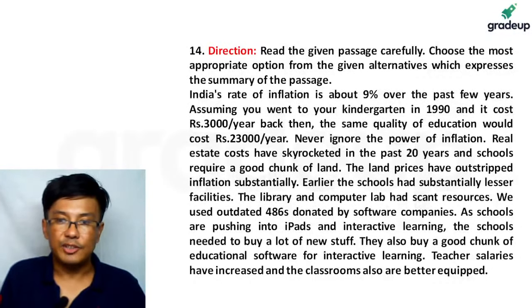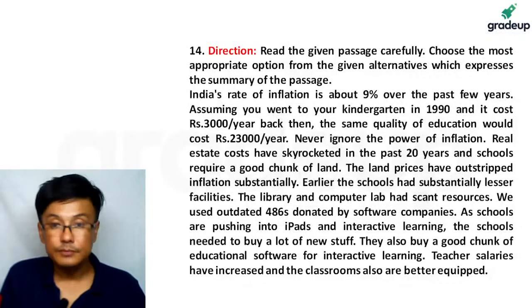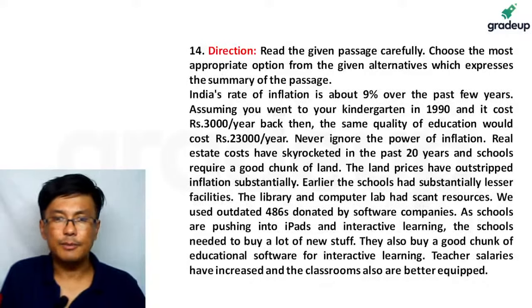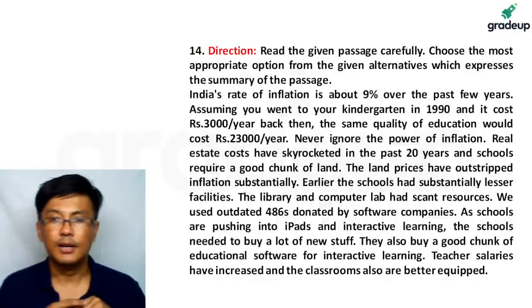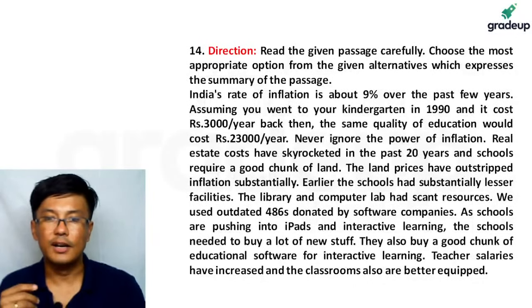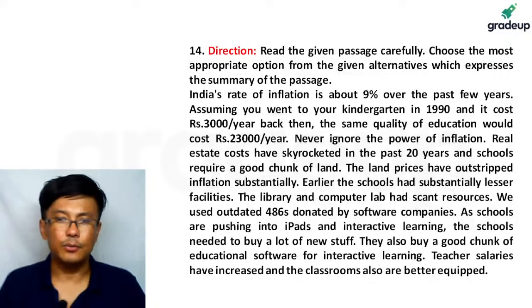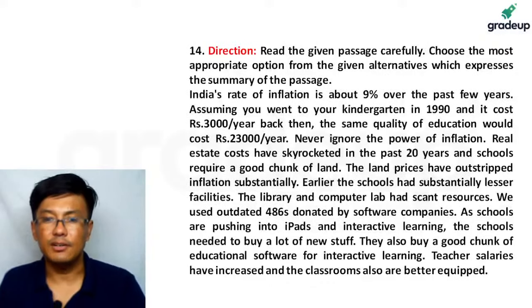Okay, everybody has read it, I hope. Did everyone read the question? So he's telling you about the rate of inflation and giving examples: what will happen to kindergarten schooling, what about real estate. Schools require a good chunk of land. The land prices have outstripped inflation substantially.